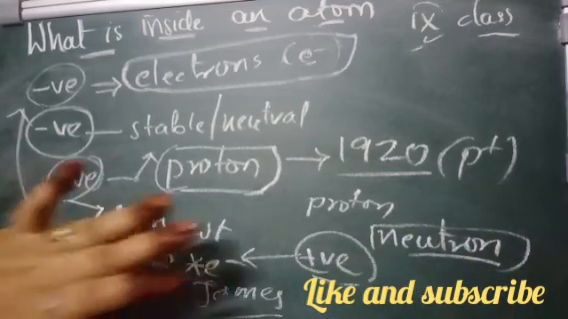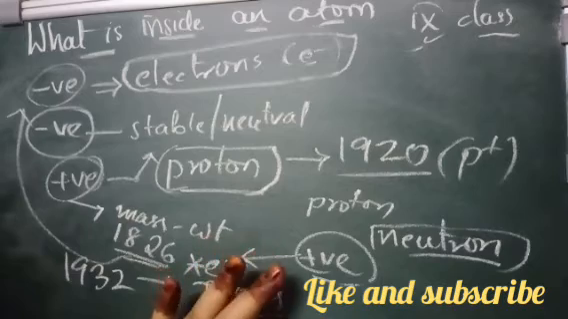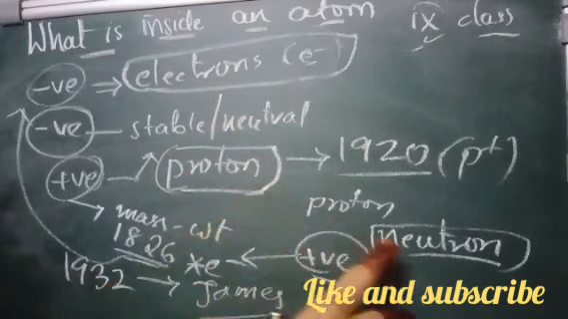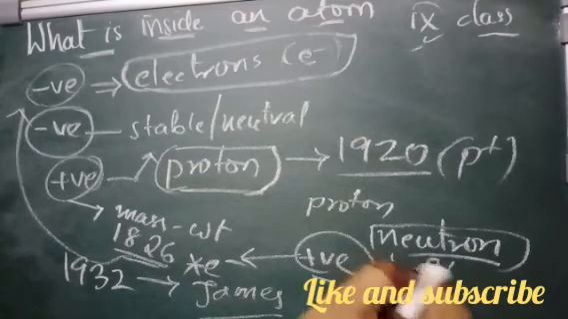So the three things we have learned as the subatomic particles of the atom are electrons, protons and neutrons. In general, a neutron is represented as n.